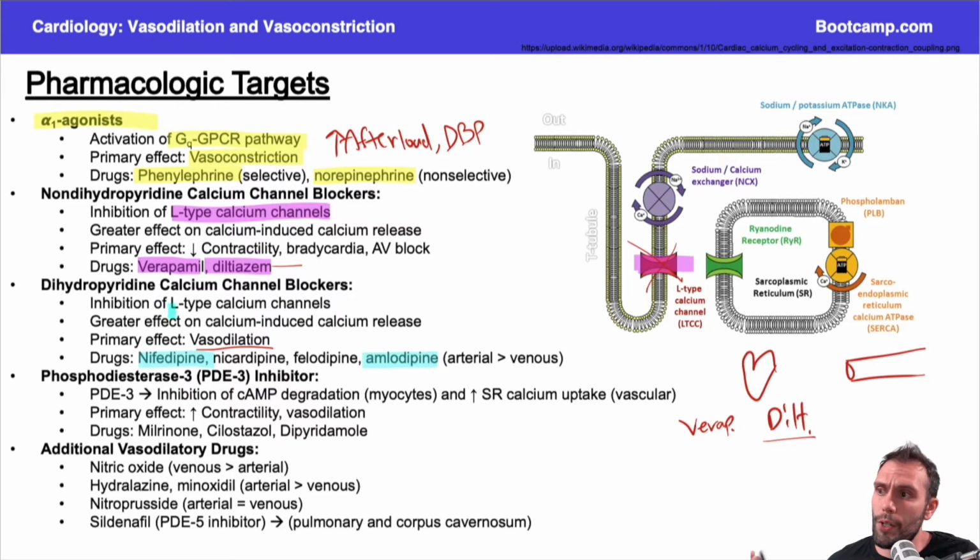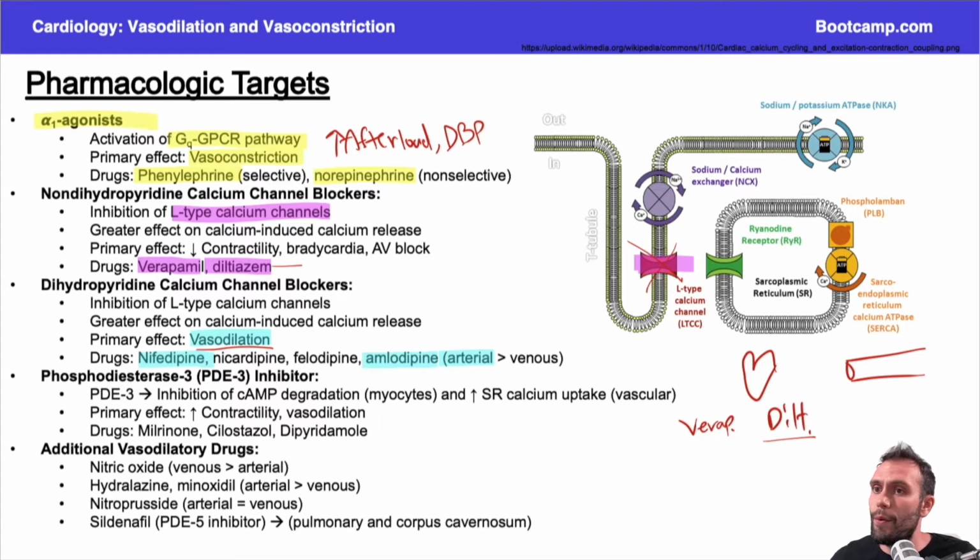Now remember, when we're talking about this vasodilation, if I have venous dilation, that's increasing the capacitance of the veins so I can store more, right? The veins get bigger, I can store more. Veins are going to be storage, right? It's like your big refrigerator storing all the blood. Okay, so if I vasodilate the veins, I decrease the preload because I'm storing more blood. There's going to be less getting back to the right atrium. If I dilate the arteries, I decrease the afterload, decrease the TPR. Now, calcium channel blockers primarily work on the arterial side, which means they're primarily going to be used to decrease the afterload, decrease the blood pressure.